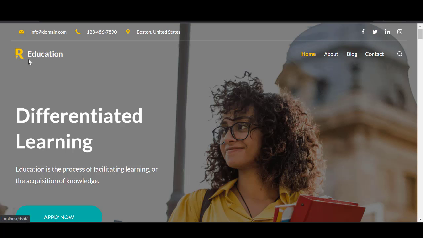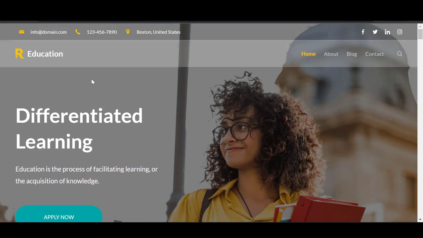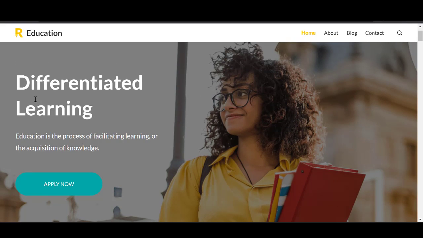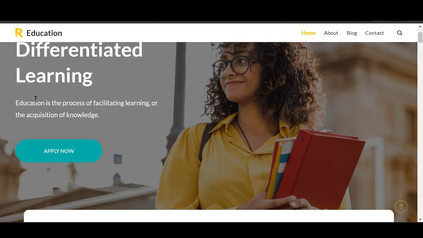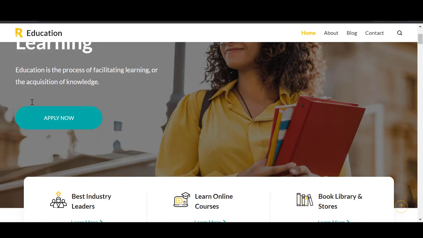You can see your logo over here, which we can customize. We'll be editing and making some changes. We could change the logo here, and we can change the contact info to fit what you need. You see this scroll motion effect over here. We'll have this text that says differentiated learning education is a process of facilitating learning or the equalization of knowledge. So you can apply to learn.